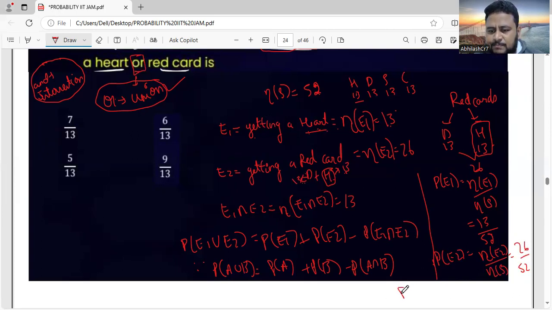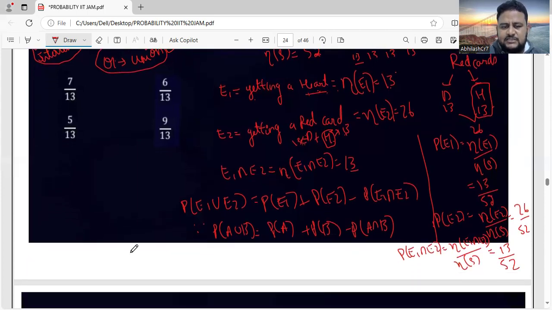Next is P of E1 intersection E2, which is the cardinality of E1 intersection E2 divided by the cardinality of S, that is n of S. And n of E1 intersection E2 is how much we got here? We got it as 13. So 13 divided by 52. Okay, friends, 13 divided by 52. So what is the answer we get?